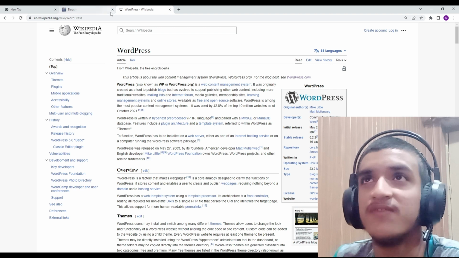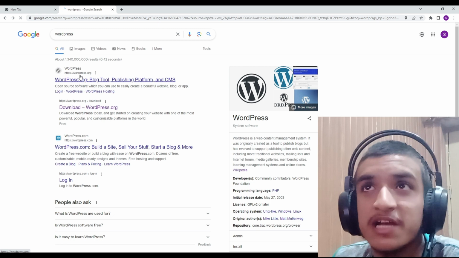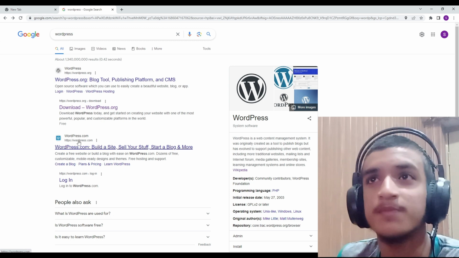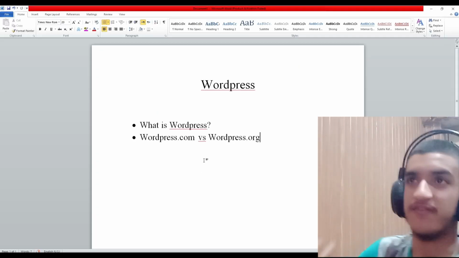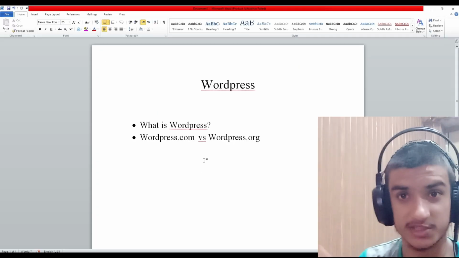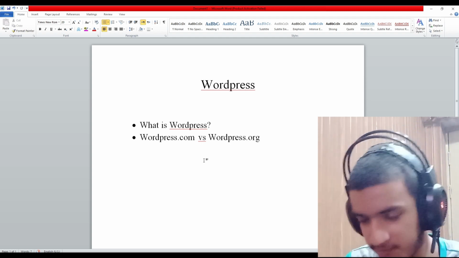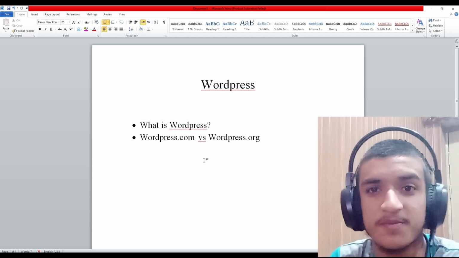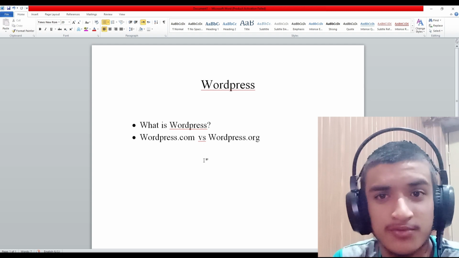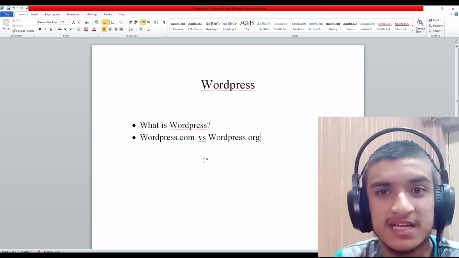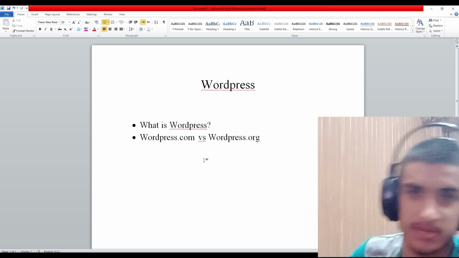These are two different things. When you search on Google for WordPress, you can see WordPress.org and WordPress.com. What is the difference between them? I am using WordPress.org. Why am I using WordPress.org? Because it is simple and easy. Anyone can use it by a one-click installation process. You can install it by one click and use it to make a website.